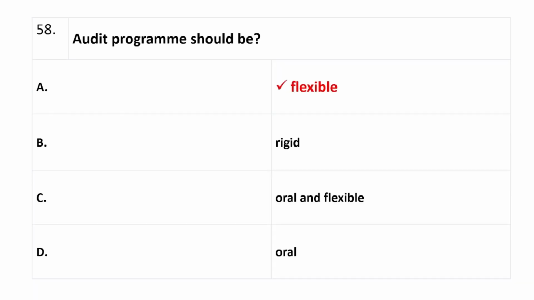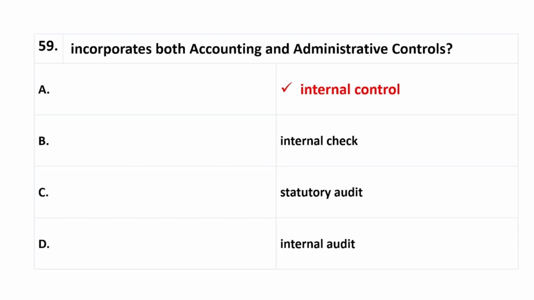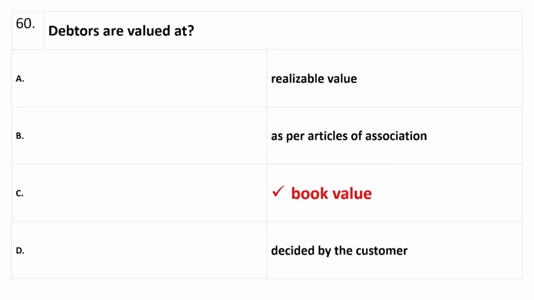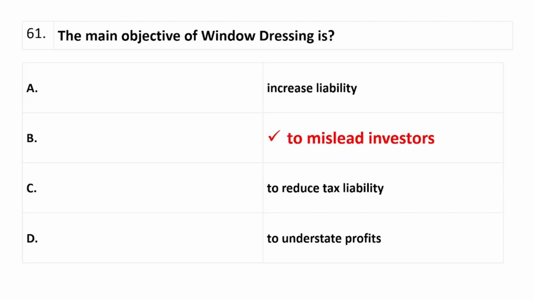Question number 58, audit program should be, right answer is option A, flexible. Question number 59, incorporates both accounting and administrative controls, right answer is option A, which is internal control. Question number 60, debtors are valued at, right answer is option C, book value. Question number 61, the main objective of window dressing is, right answer is option B, to mislead investors.